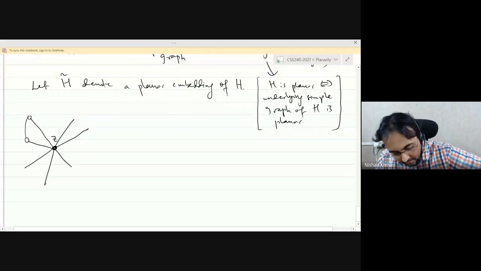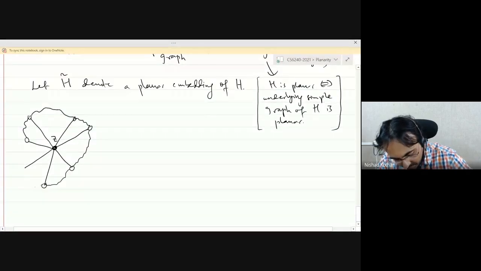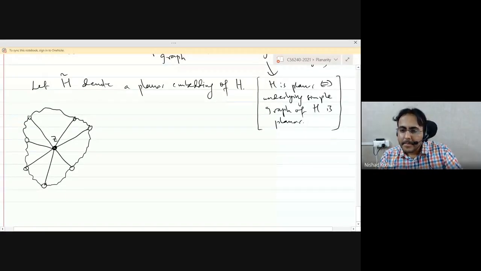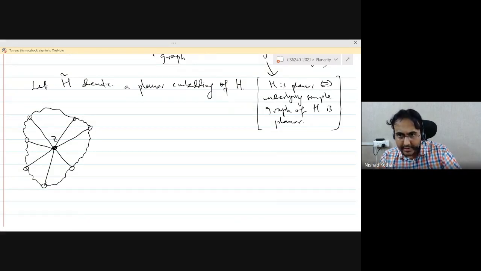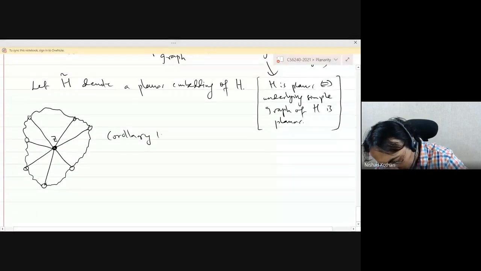So the cycle may have other vertices. I don't care about that. So let me put wavy lines indicating that these are not all the vertices of the cycle. Okay, I have a three connected planar graph. So all the neighbors of the vertex Z will lie on a face of H tilde minus Z. So I'm invoking corollary 10.8.